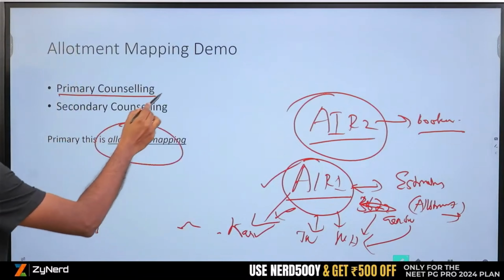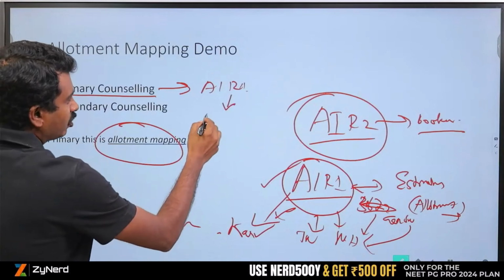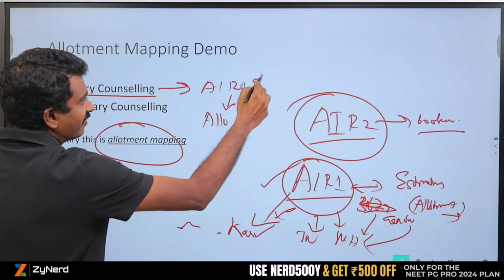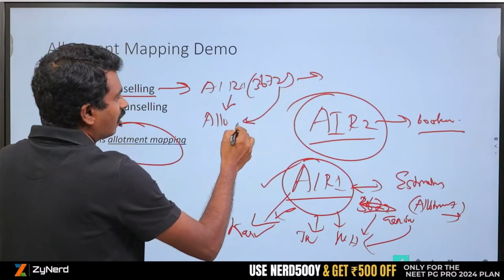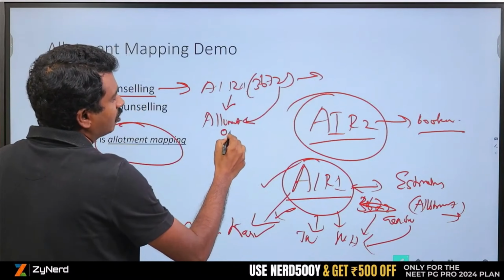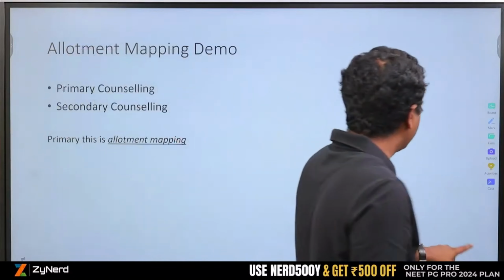So this is allotment mapping. The primary counselling here is All India Round 1 and the secondary counselling it will be mapped to is all counsellings. So 3672 has got the seat in All India Counselling, and what all allotments they have in all the other counsellings, or the secondary counsellings, here you can filter out on counsellings too. We will take you through that part in a while.